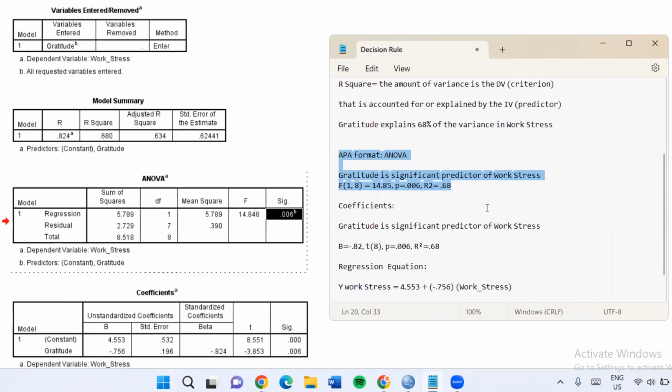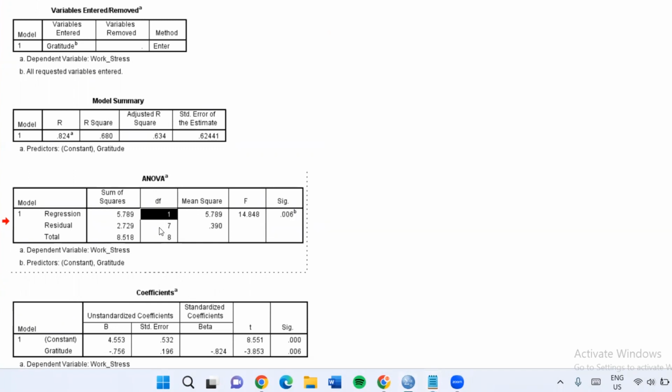Here, we have an F statistic with degrees of freedom of 1 and 7, which can be found in the degree of freedom column: 1 for regression, then 7 for residual. Then we have an F of 14.85, rounded off to two decimal places, then a p-value of 0.006 and our multiple correlation coefficient R squared, which is 0.68.